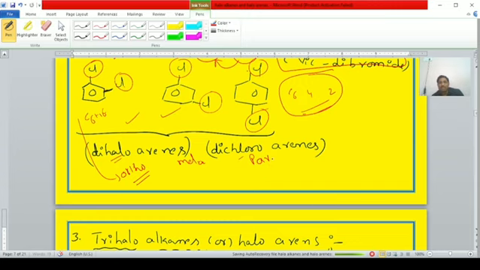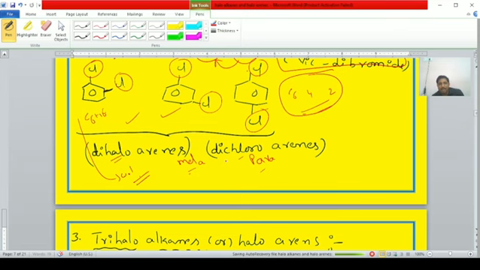Clear students? The IUPAC name and some introduction is also there about these compounds, in detail we are discussing in the IUPAC nomenclature. Remember, benzene can form three types of dihalogen compounds: ortho-dihalogen compounds, meta-dihalogen compounds and para-dihalogen compounds.